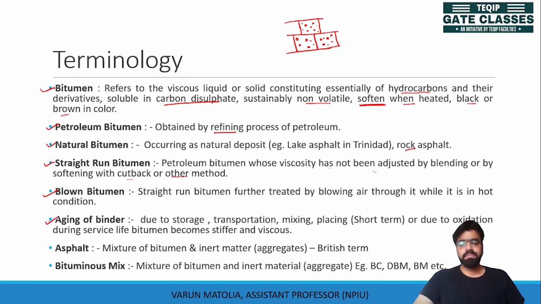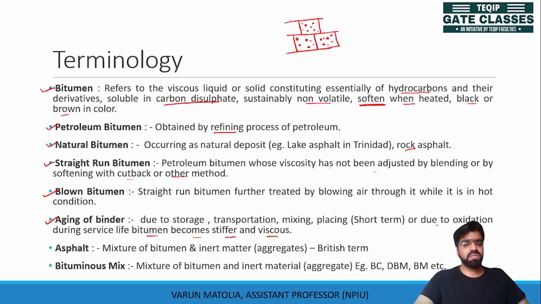Aging of binder, we have already discussed in blown bitumen. The aging can be because of storage, transportation, mixing, placing, or due to oxidation itself, that the bitumen becomes stiffer and viscous. It will become stiffer and viscous.